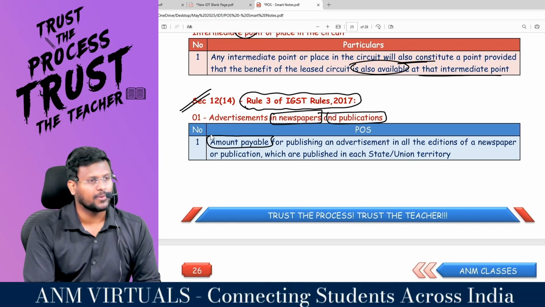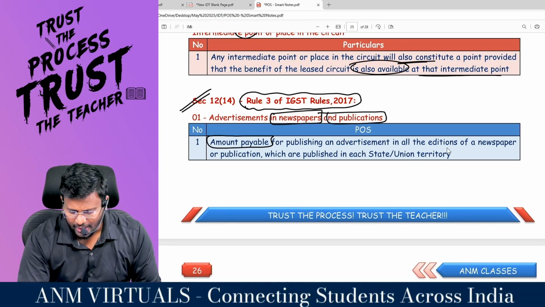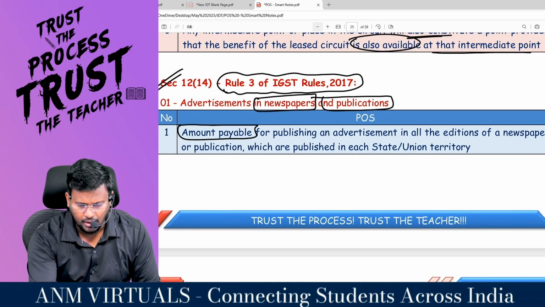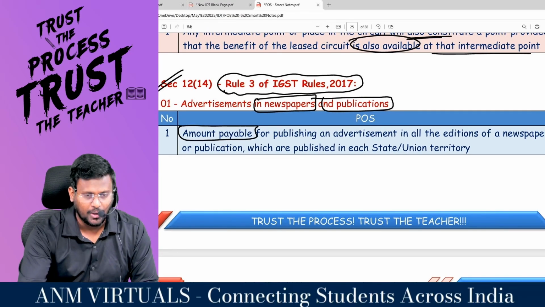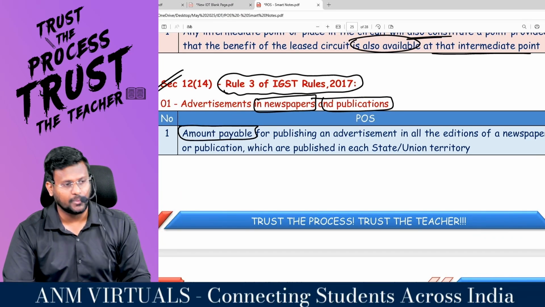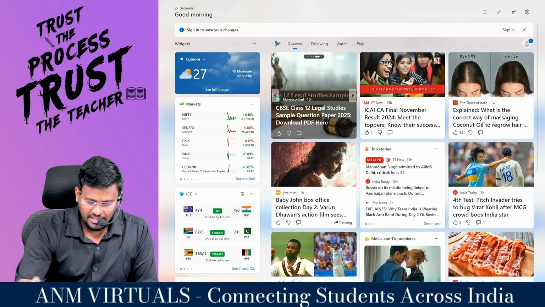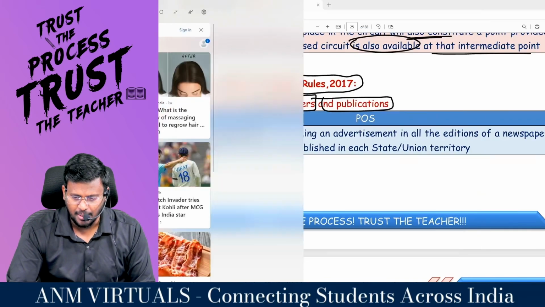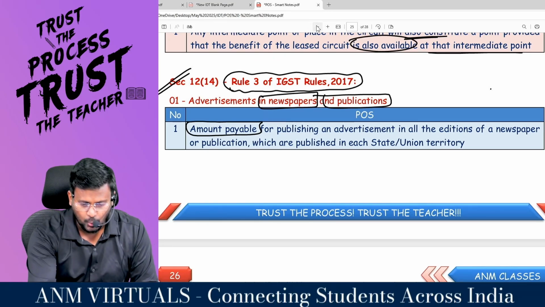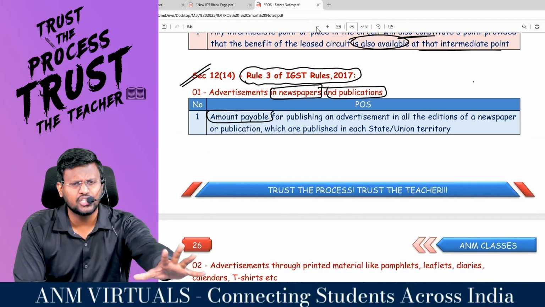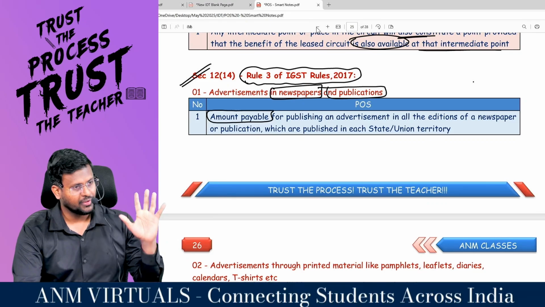What is the keyword? For publishing an advertisement in all the editions of the newspaper or published in each state or union territory. Are you all really with me? Yes, sir. That means amount payable. How much is the amount payable? You should see, my dear lovable students, the amount payable for publishing an advertisement in all the editions of the newspaper. That's it.